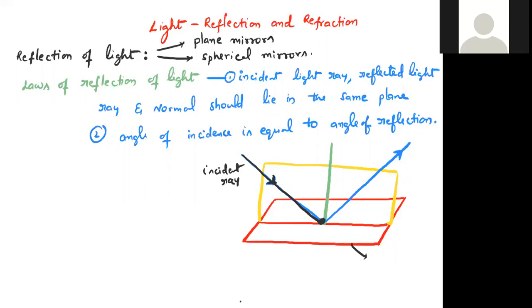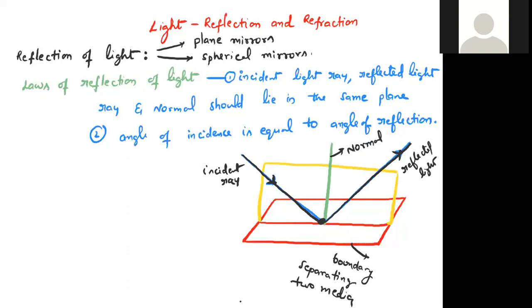This red line is the boundary separating two media. Then a part of the light gets back into the same medium. This is called the reflected light. And this green line is the normal. Normal means perpendicular to the boundary.